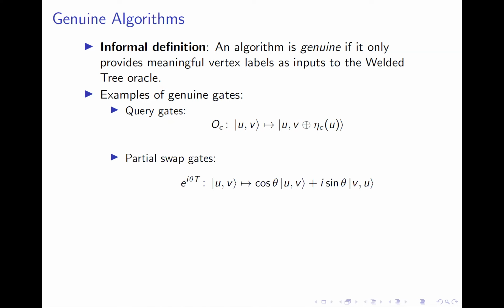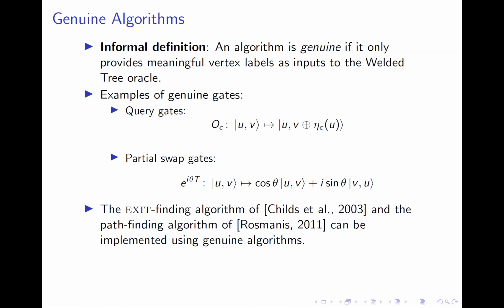Another genuine gate is the partial swap operator. This gate is crucially used in the exit finding algorithm of Childs et al. It takes two vertex labels as input and outputs a particular superposition of these labels being in place or them being swapped. The full definition of genuine algorithms includes other gates that generalize these examples. We note that the exit finding algorithm and the pathfinding algorithm that we stated above are genuine algorithms.